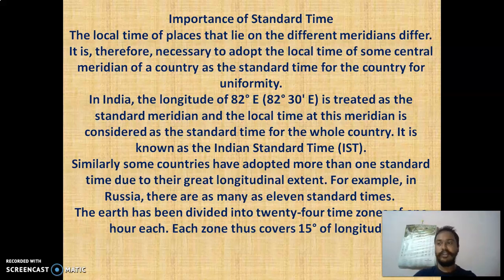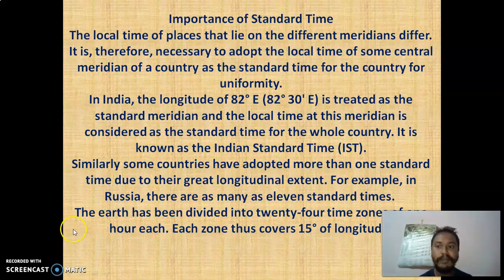How will we know what time the train will move? Like suppose for a cricket match, it will show that it will start at 7:30 in the evening. But how will we know if there is no uniformity? In Delhi it may play at some other time, in Nagaland at some other time. But if we have Indian Standard Time, our time is maintained uniformly. So when it is said on TV 7:30, we all know it's 7:30, and it is the same for us. In India, the longitude, as we already discussed, 82.5 degrees is taken as the local standard time, which is known as the Indian Standard Time.